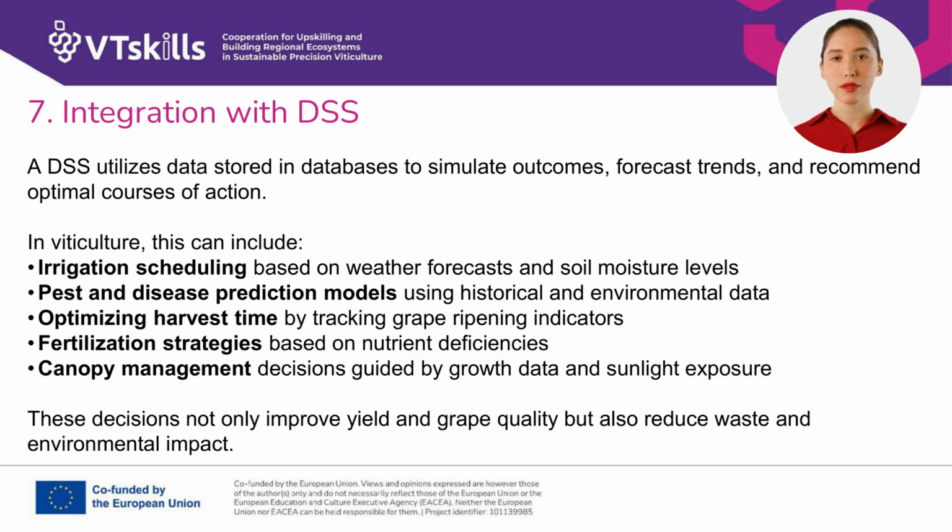This includes enabling precise irrigation scheduling by integrating real-time weather forecasts and soil moisture levels. It also powers pest and disease prediction models, utilizing both historical and current environmental data to anticipate outbreaks. A DSS can help optimize harvest time by meticulously tracking grape ripening indicators, guide fertilization strategies based on identified nutrient deficiencies, and inform canopy management decisions by analyzing growth data and sunlight exposure. These data-driven decisions collectively lead to improved yield and enhanced grape quality, while simultaneously contributing to reduced waste and a minimized environmental impact.